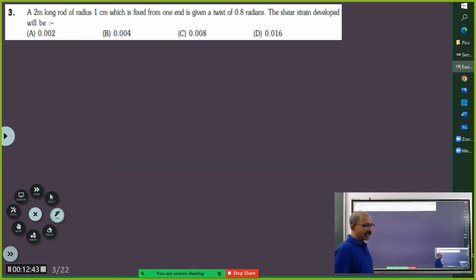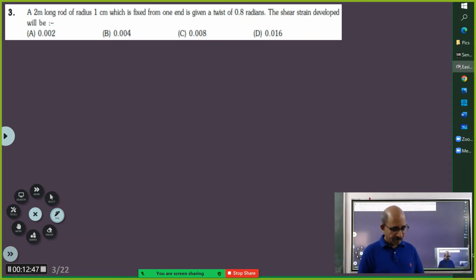But why did you take r theta by L as the strain? On what basis? Strain will be change in the dimension upon original dimension. So what is the original dimension? The length of the rod, sir. The 2 meter long rod. Okay, 2 meter length is the length of the rod. Now what is the change in the length of the rod? By that angle which we are twisting, sir, it will create an r theta arc, no, sir.